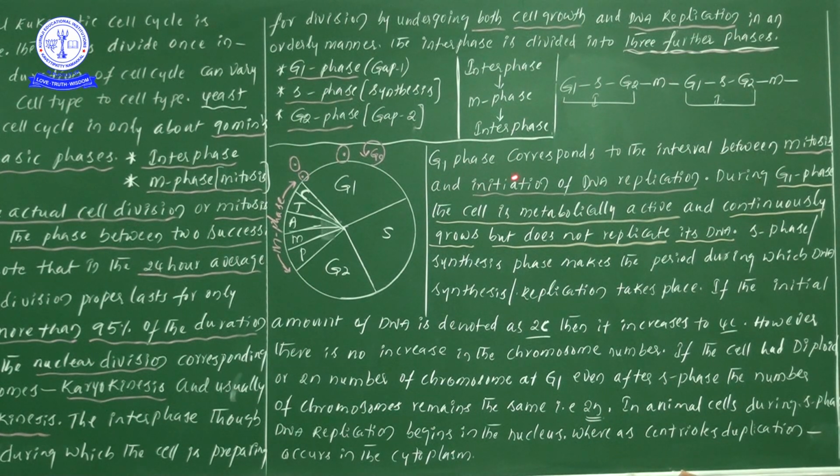Now G1 corresponds to what? It is the interval between mitosis and initiation of DNA replication. Now we have started to learn the first one, G1, isn't it?